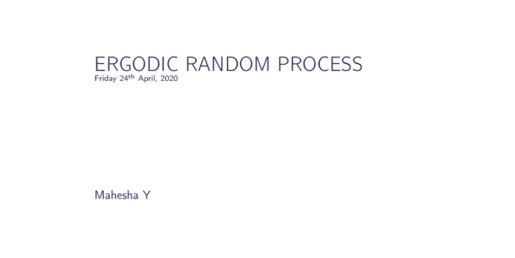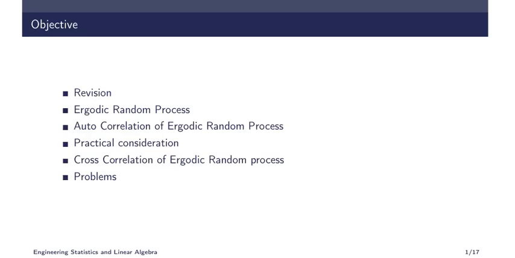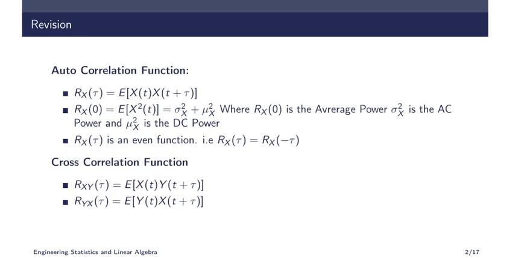So our objective as usual, the first one is revising what we have studied in the previous classes, and we have to see what is meant by ergodic random process, autocorrelation and cross correlation of ergodic random process. While calculating this, what is the practical consideration we have to consider, and also we will discuss one or two problems regarding ergodic random process.